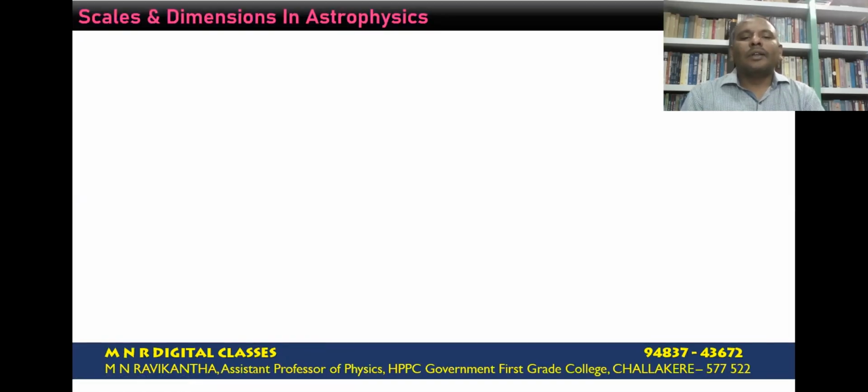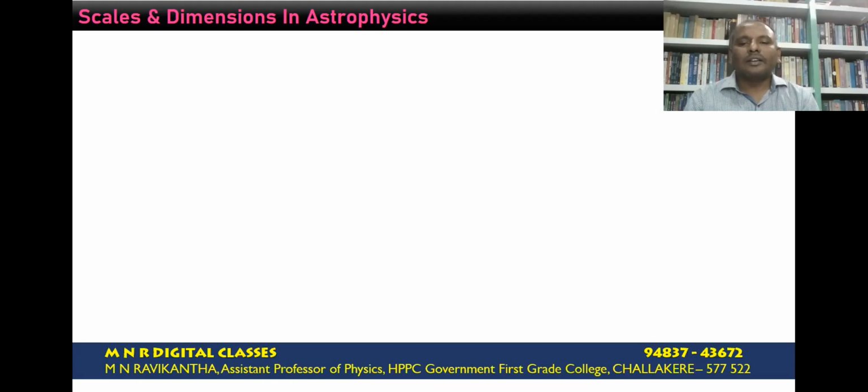Now, in making measurements of different physical parameters, we need units. The practical units used in our common life cannot be applied to celestial objects. That is, on astronomical scales, they are not so convenient. So we need specific units for making measurements on the astronomical scale.